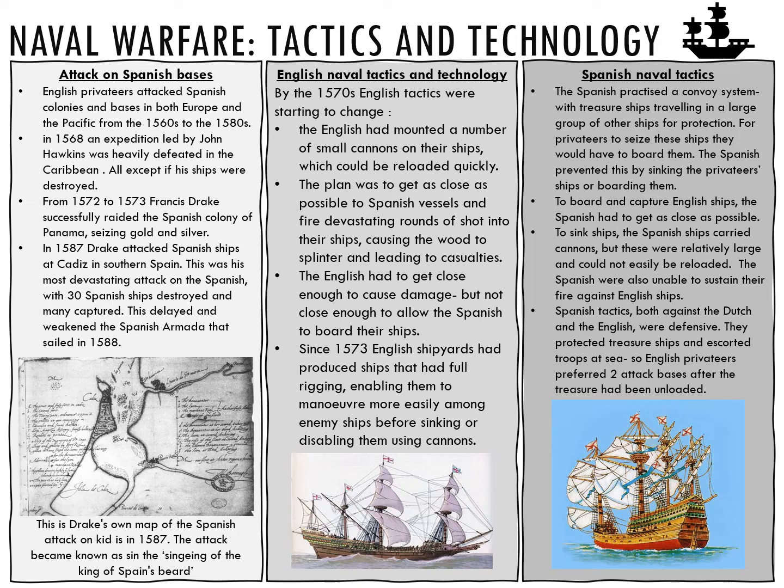To sink the ships, the Spanish ships carried cannons, but these were relatively large and could not easily be reloaded. The Spanish were also unable to sustain their fire against English ships. Spanish tactics both against the Dutch and the English were defensive. They protected treasure ships and escorted troops at sea, so English privateers preferred to attack bases after the treasure had been unloaded.